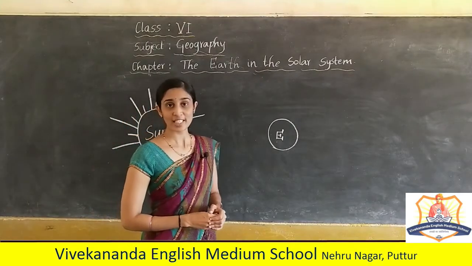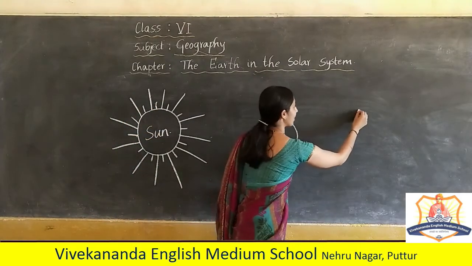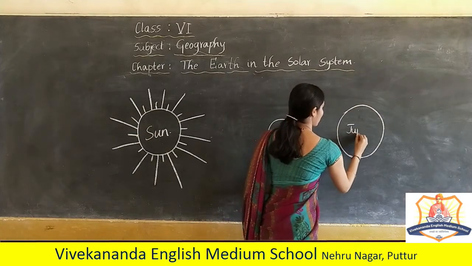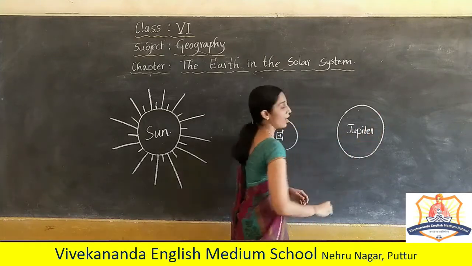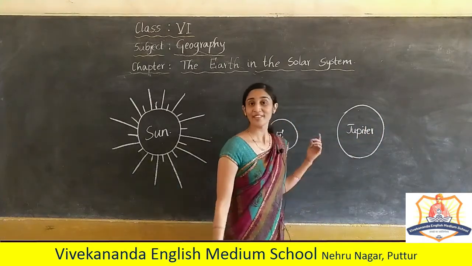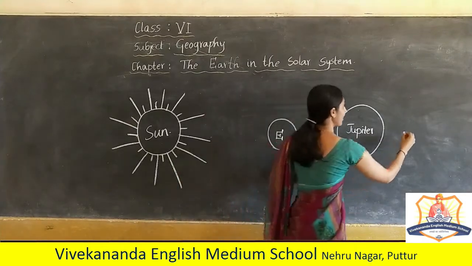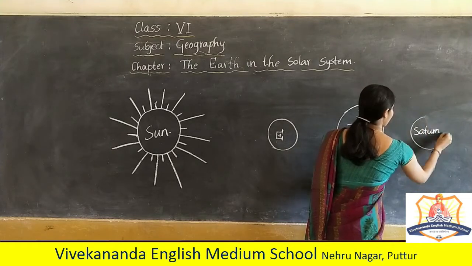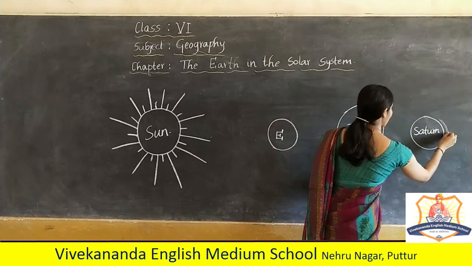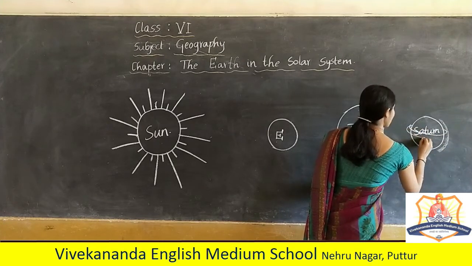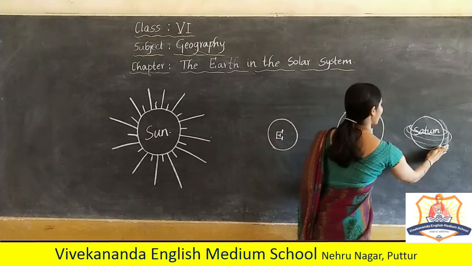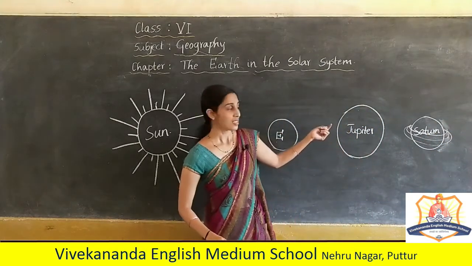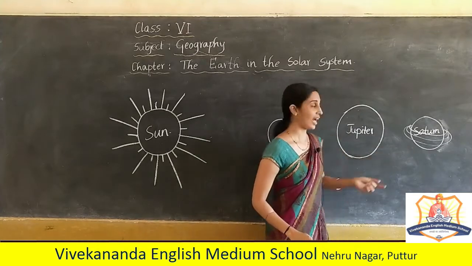So, which is the largest planet in our solar system? That is Jupiter. After that, the planet with the rings around it is Saturn, which has rings around it. These rings are made up of dust particles and also ice.